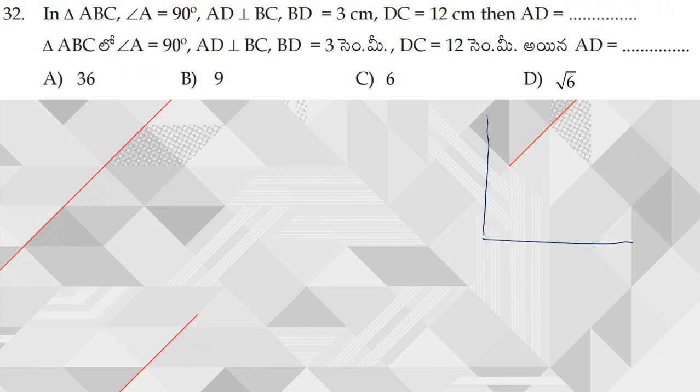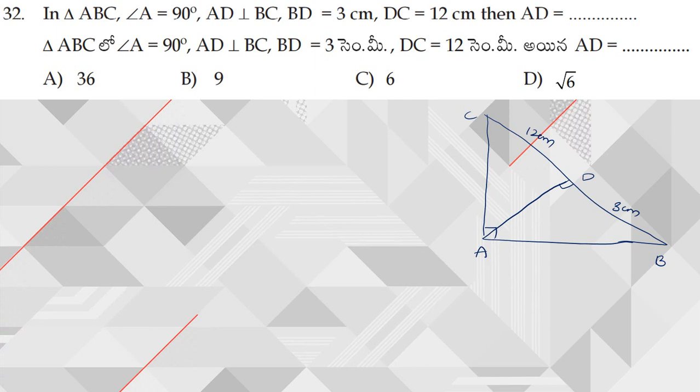So there is a triangle ABC where angle A is equal to 90 degrees, and these two are the B and C vertices. Next, he has given AD is perpendicular to BC, and he has given BD is equal to 3 centimeters and DC is equal to 12 centimeters, and is asking to find out the value of AD.